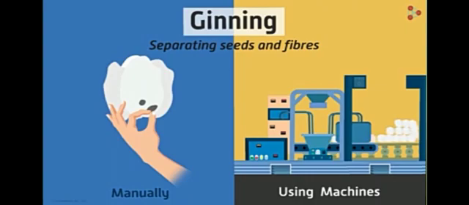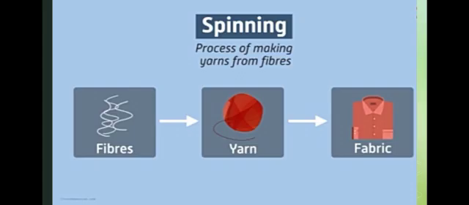Next process, the cotton ball changes into fiber. How do they change into fiber? These are the steps. First step, ginning. Next, spinning. The process of making yarn from the lint is called spinning. The spinning is done on a large scale with the help of a spinning machine. Then yarn changes into fabric. Fabric means cloth.